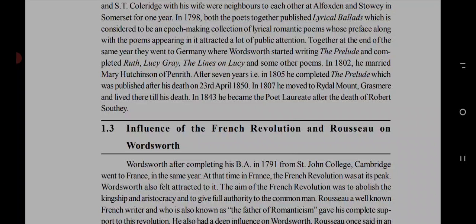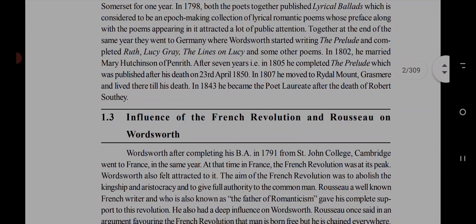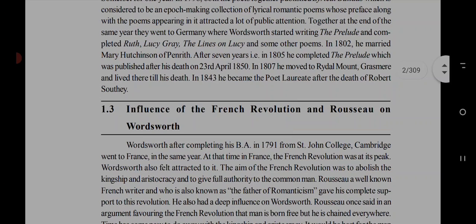And in the middle of these years, between 1791 and 1805, when he was completing his work, the Prelude, in the year 1802 he got married to Mary Hutchinson.